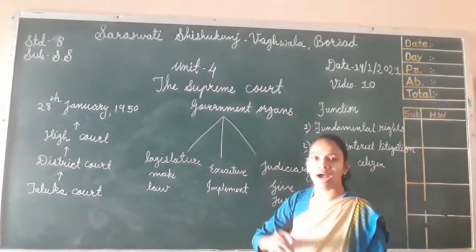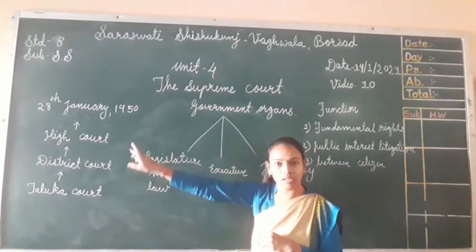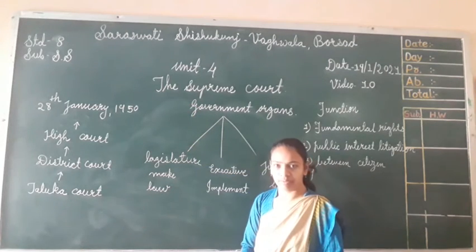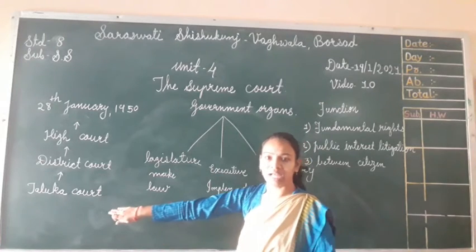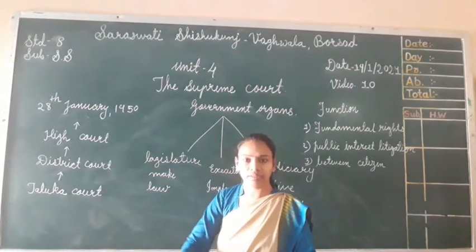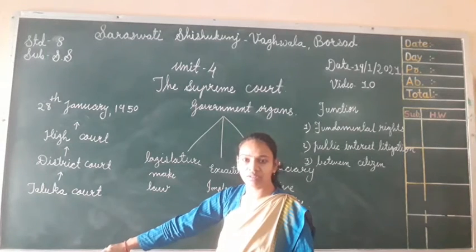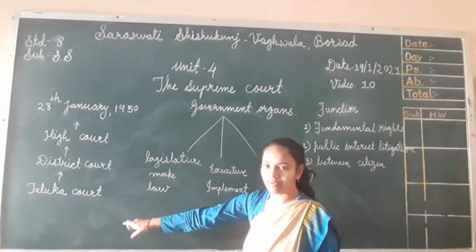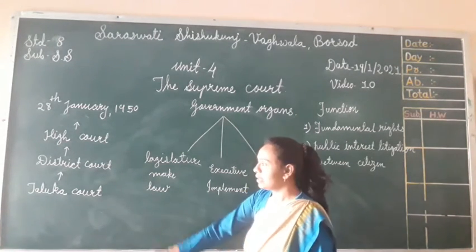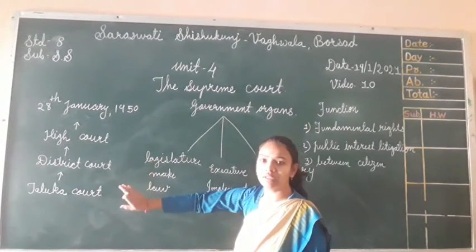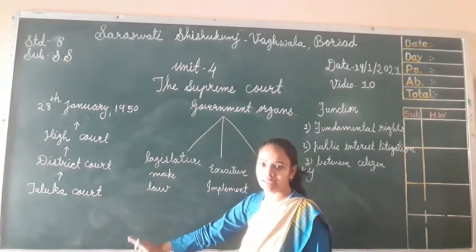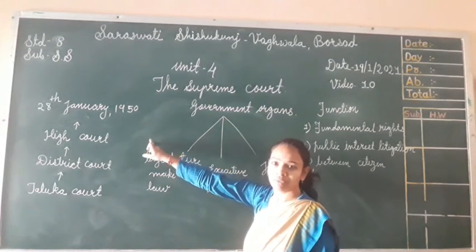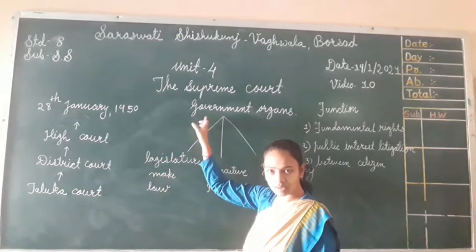So the Supreme Court is the highest court in the whole hierarchy. Any person who goes to the taluka court and is not satisfied with the results of that court can go to the district court, and if he is not satisfied with the judgment of a particular judge there, then he can go further to the High Court, and in the end to the Supreme Court.